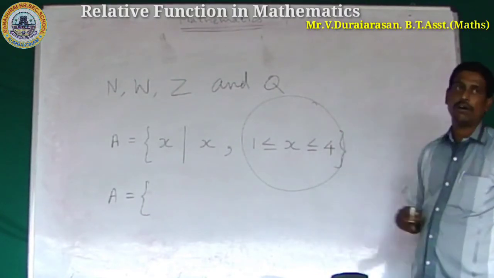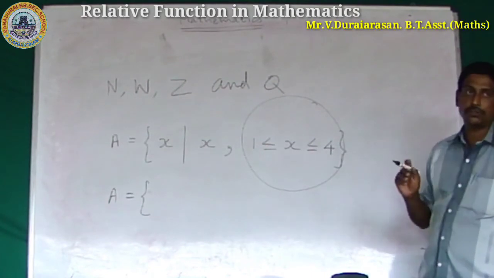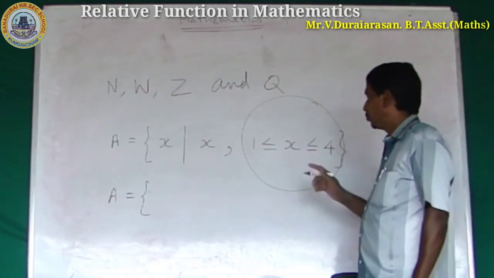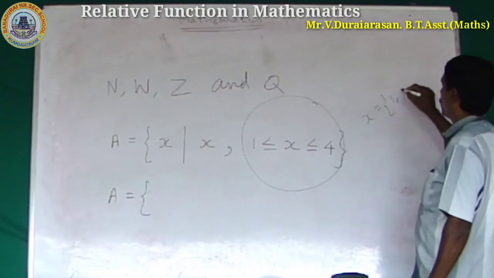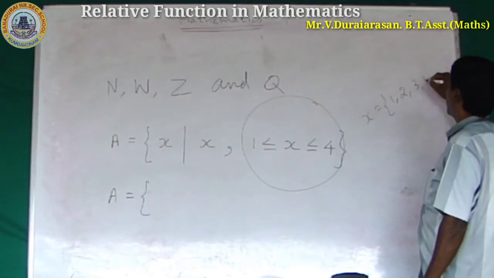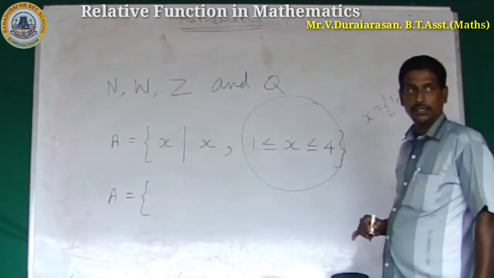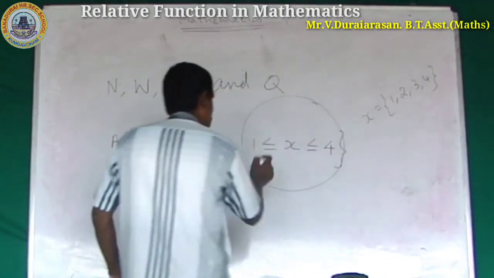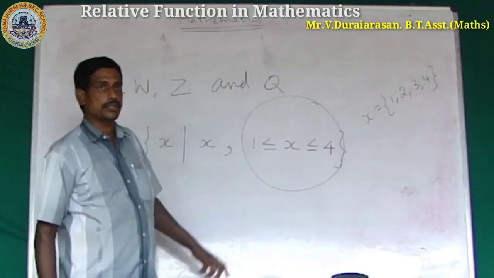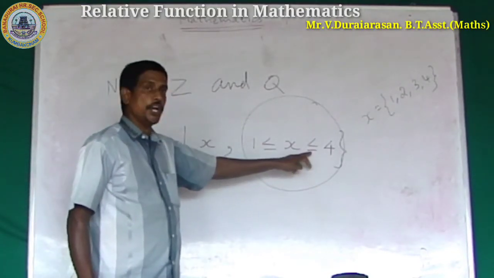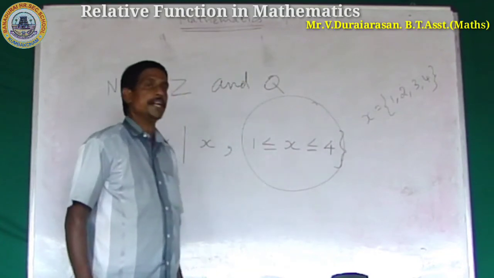What is the value of x? x is equal to 1, 2, 3, 4. Equal means including the corner values. Less than or equal to includes the number 4.